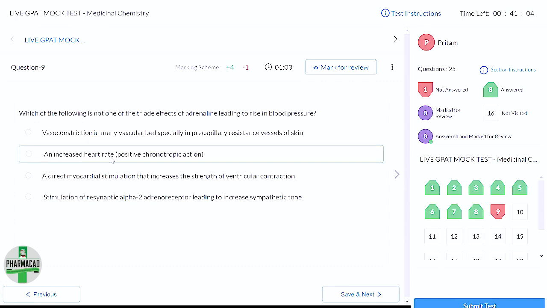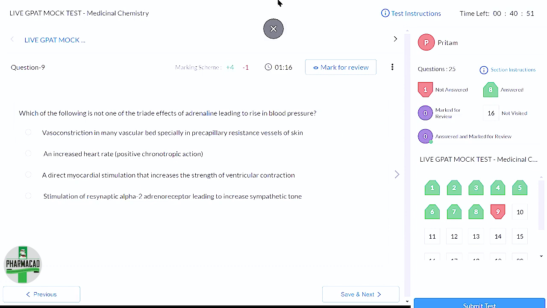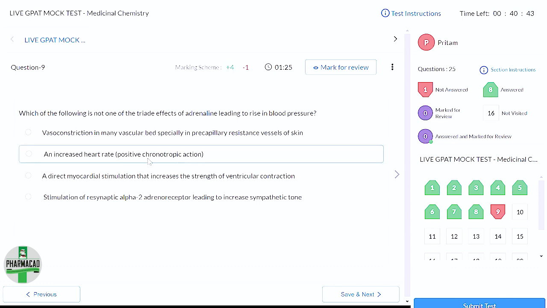Second, increased heart rate. Can adrenaline cause increased heart rate? Is it one of the effects of adrenaline? Yes or no? Yes. Okay. Which adrenergic receptor is present on the heart? Beta 1.